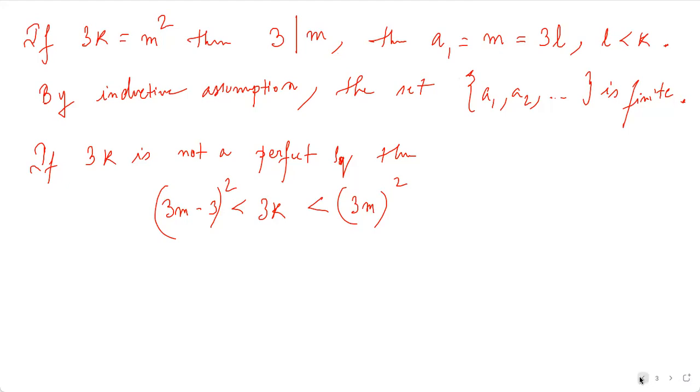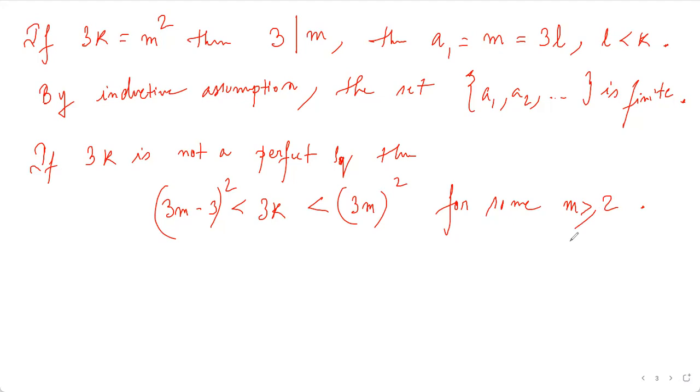You can see from here also that if there is a term where we are getting a perfect square, suppose some b square, then that b will be divisible by 3. That's why we need two successive squares which are a multiple of 3, for some m greater than or equal to 2.